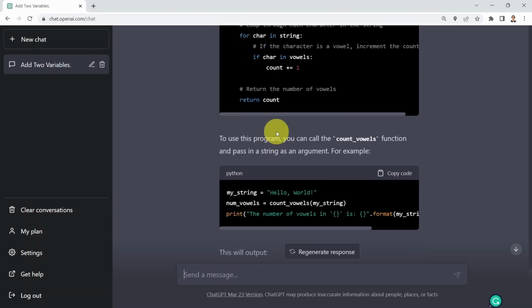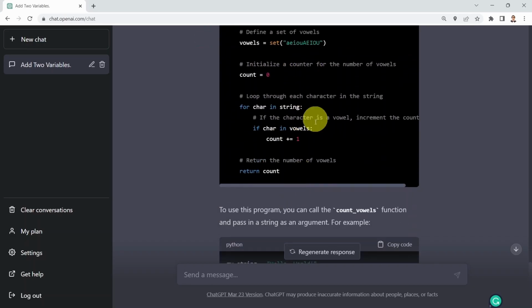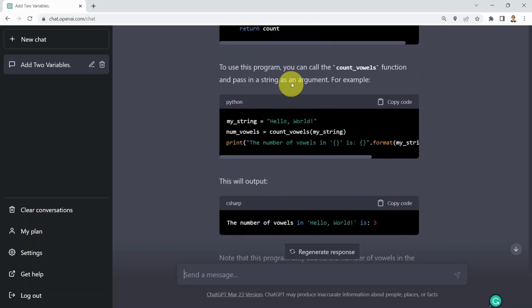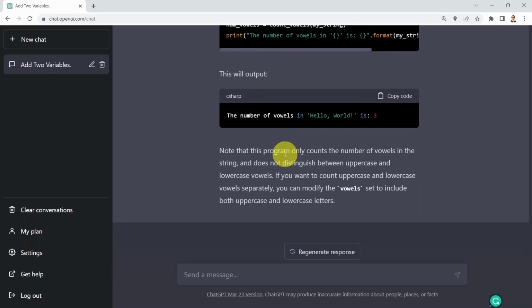It's going to tell you, well, sure, certainly. So it's defined a function, they call it count vowels here. And it looks like it's looping over the string, counting the number of vowels. And here, this is the function call, and it's showing you an example as well. It's showing you the number is going to be 3 here, which is the number of vowels in hello world. Again, really powerful.